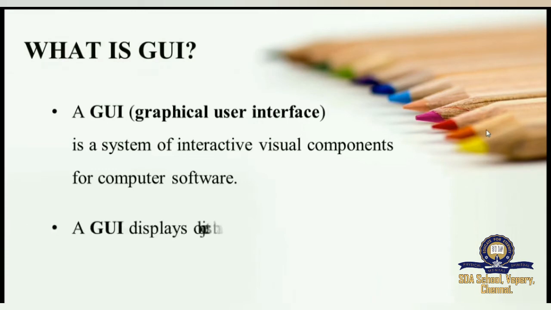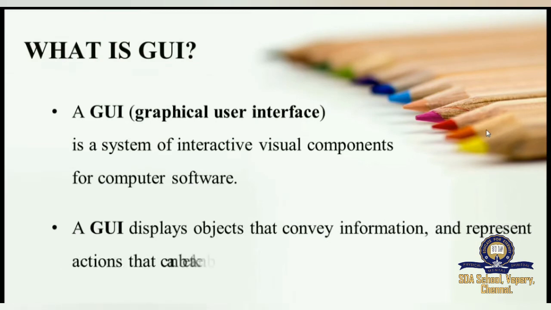And next, another point for GUI, it displays objects that convey information and represent actions that can be taken by the user. Whatever you do, it displays the content. Either you click on the screen or you open the folder, anything you do with that operation, what happens? It is displaying information and conveying some information. For example, a dialog box: do you want to save the file? Do you want to open the file? Anything you do that displays something on the screen, that is called graphical user interface.